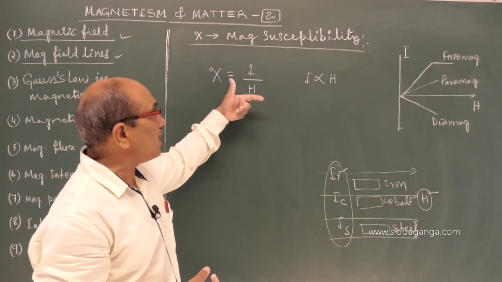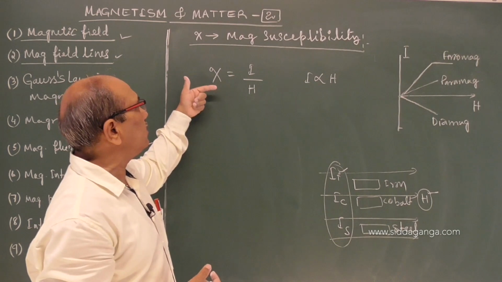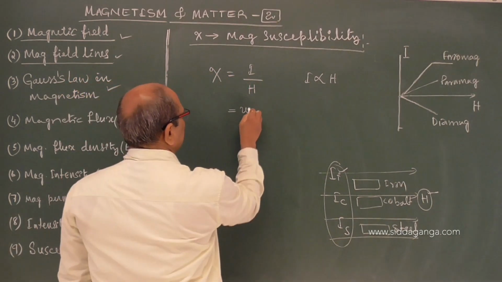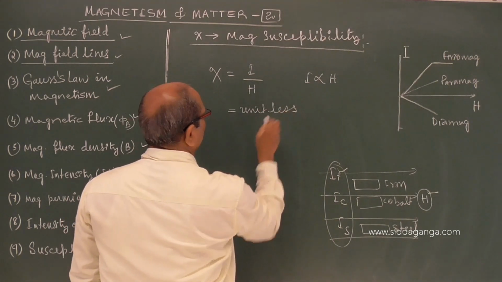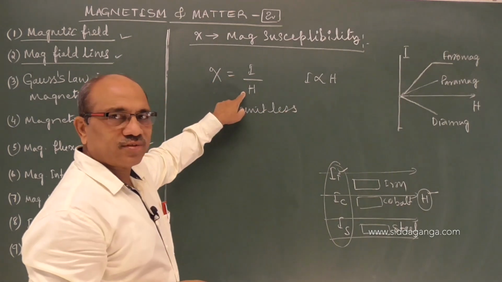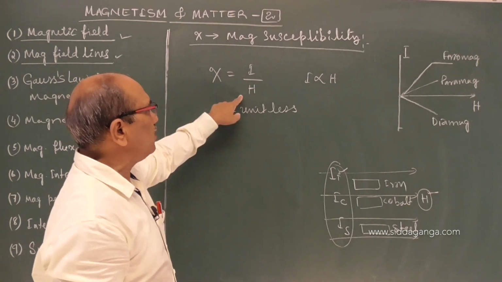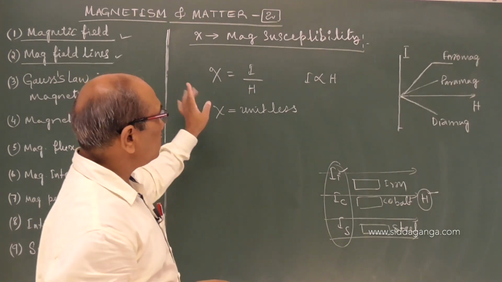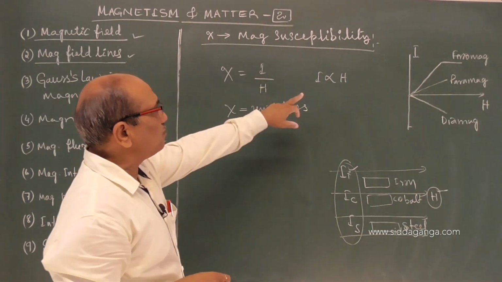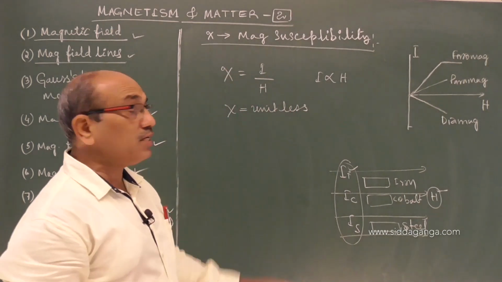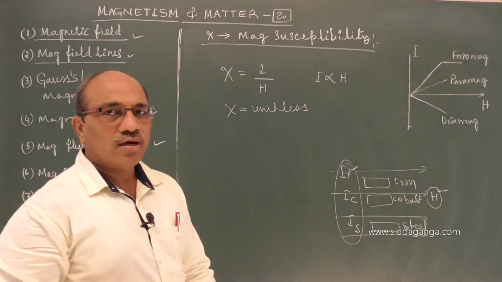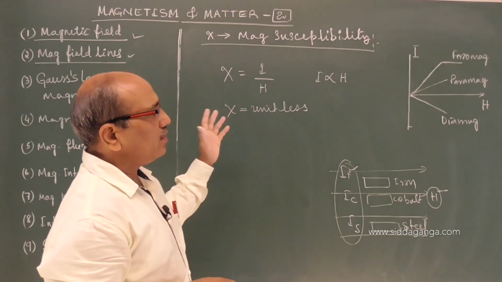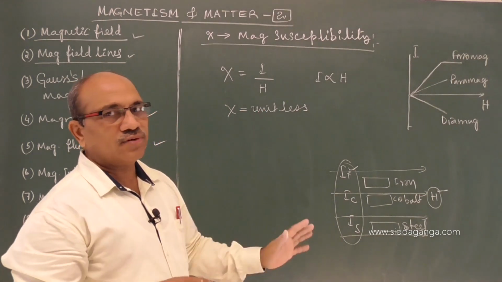Our effort is less and we are getting strong magnetism, which means we say that substance is more magnetic. That comparison can be had from this quantity called magnetic susceptibility. It is a unitless quantity because I and H both have units of ampere per meter, which cancel. This susceptibility, I told you, is independent of H because I is proportional to H and we brought in a constant, but it depends on temperature.